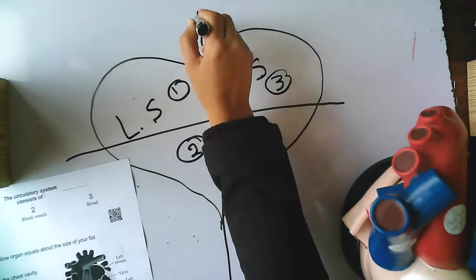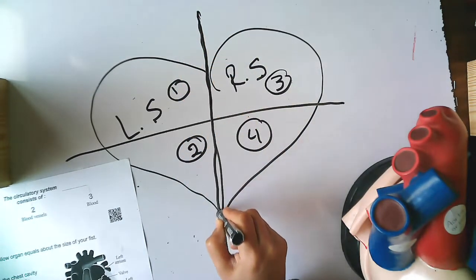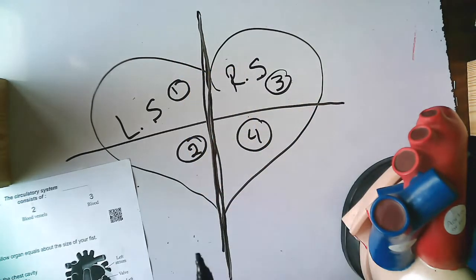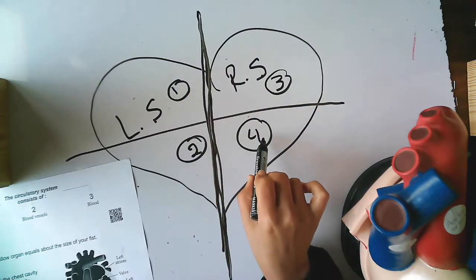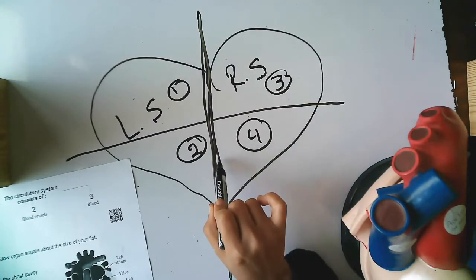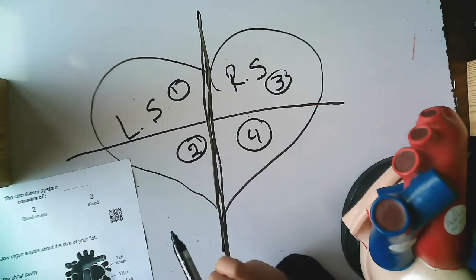And there is a wall here, which separates the left side from the right side. Why? Give reason. Why is there a wall between the two sides of the heart?